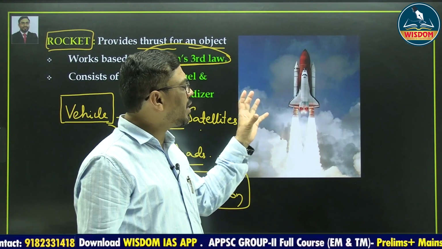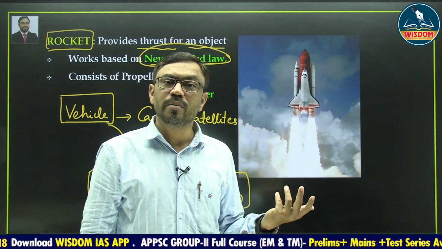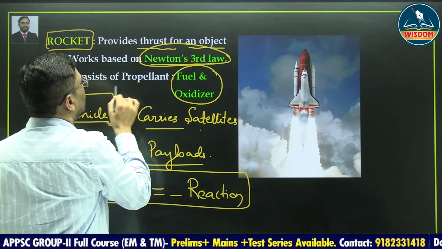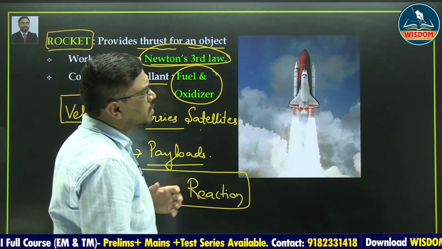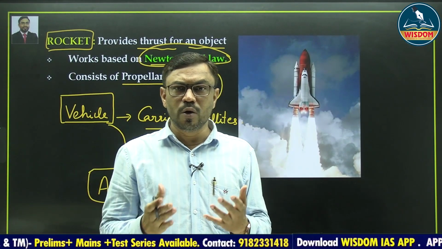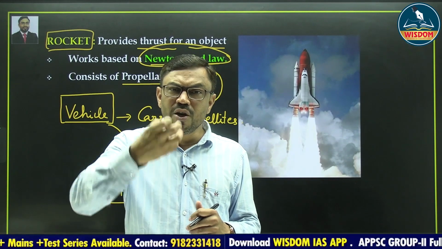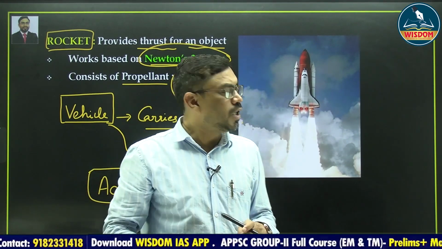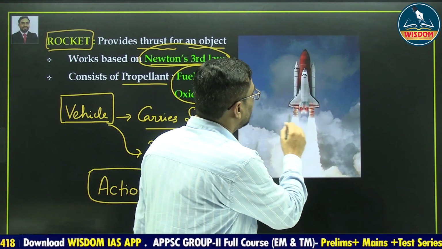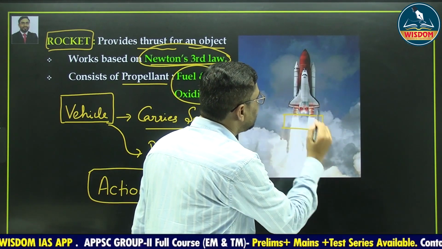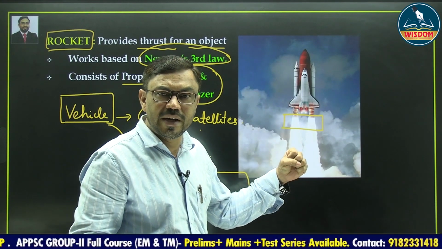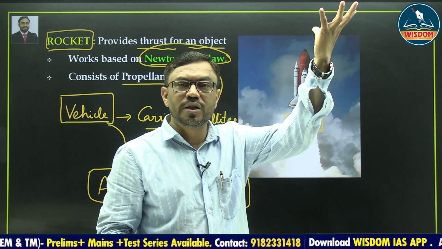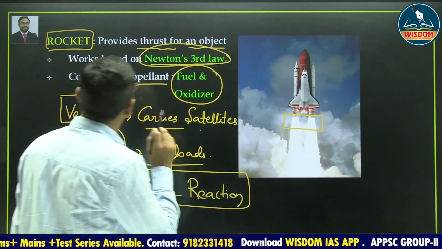Suppose here the rocket is having propellant. What is meant by propellant? Propellant means it is a combination of fuel and an oxidizer. That is called as a propellant. When you burn a fuel, the emitted gases will provide a thrust in the opposite direction. So when you burn a fuel, the gases will be emitted, and these emitted gases will push the rocket in the opposite direction.